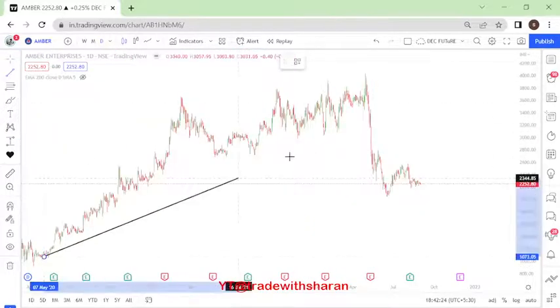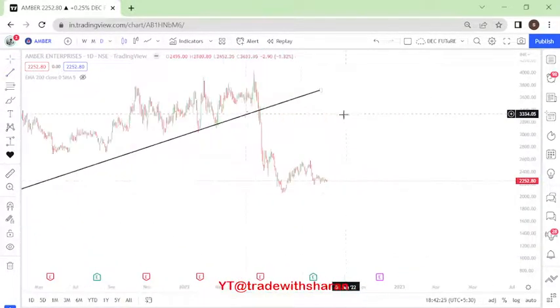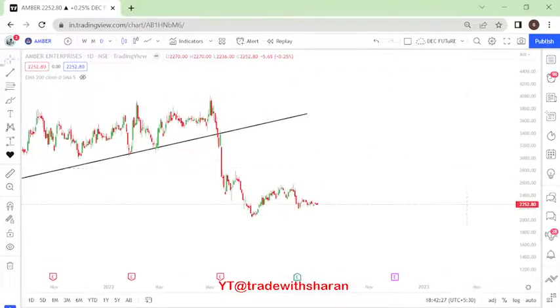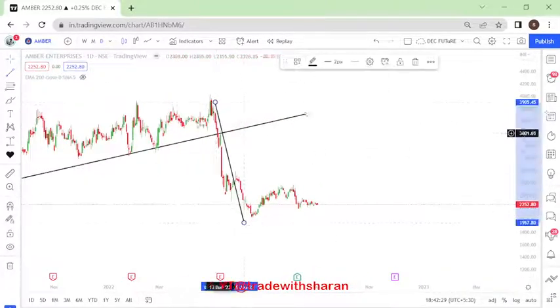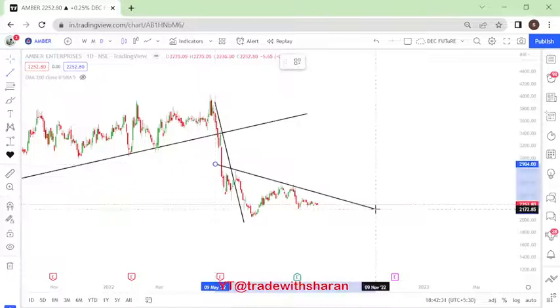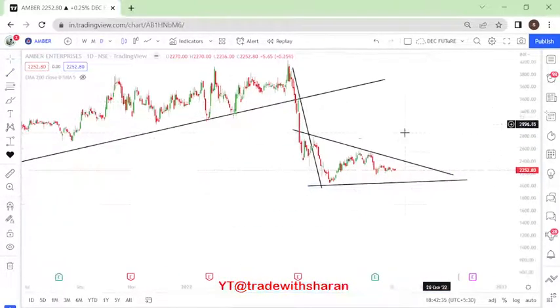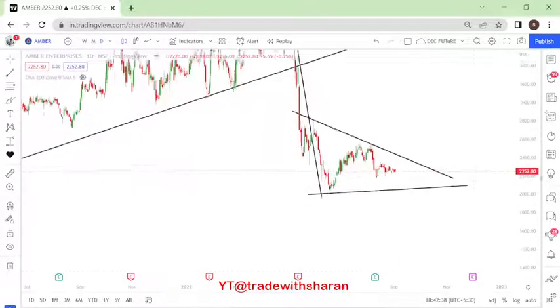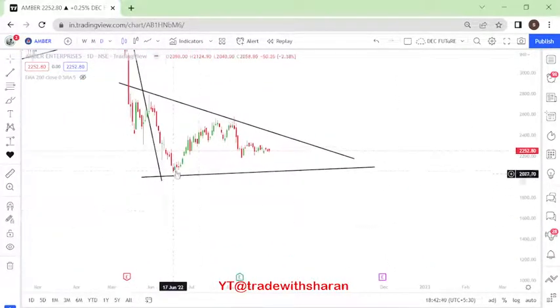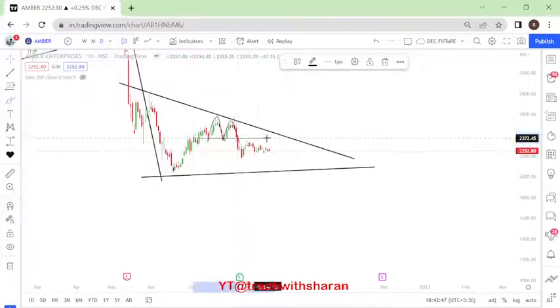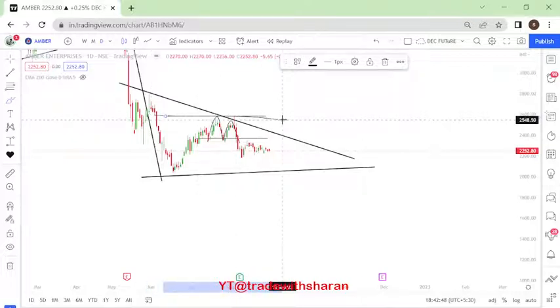Right, first of all we'll see this is the trend line that has been broken. Right, now what it is forming is called a flag. Right, so this is the pole, this is the setup. So you can figure out that the price might be in this zone for some time. Now once the price hit here, it tried to go up, you had a double top formation. Right, here a double top formation has happened. That means there are a lot of sellers sitting at this level.